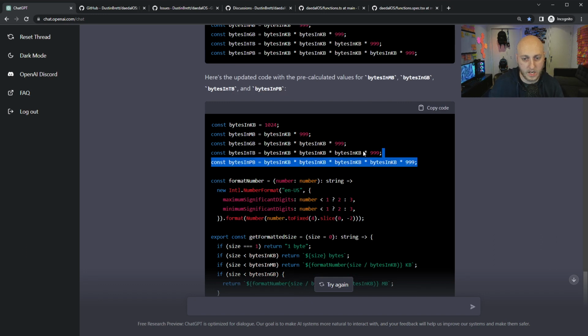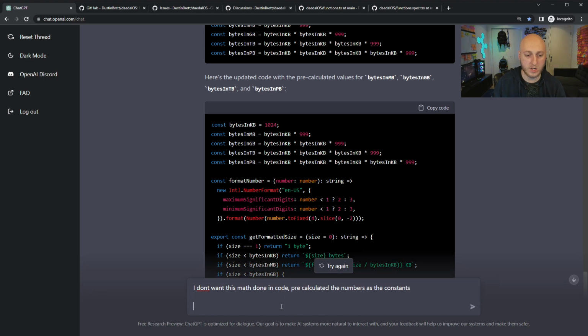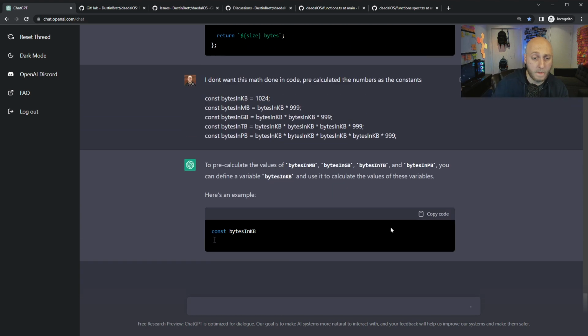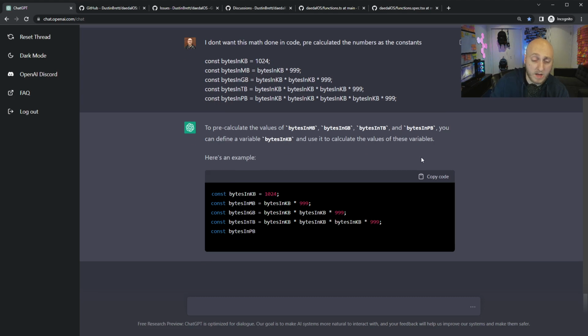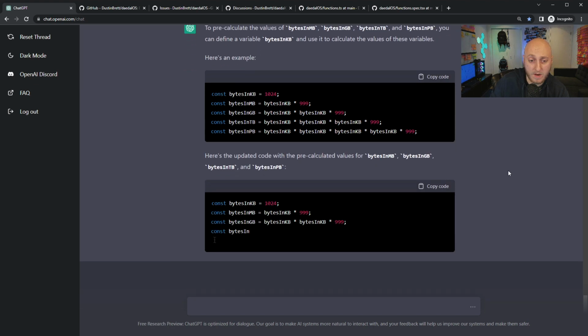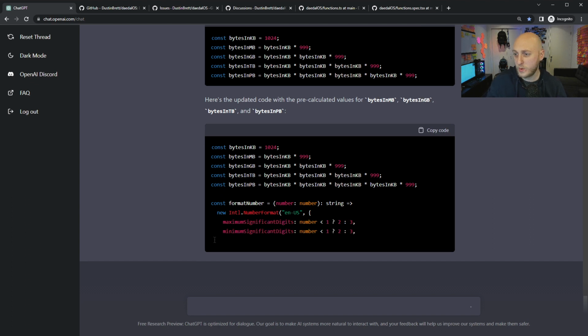But let's actually try by taking the code this time and saying, I don't want this math done in code. Pre-calculate the numbers as constants. And I'll just paste this in so we stop getting a million other code, hopefully. It's like, hey, just fix this one piece that I care about, to pre-calculate these values. So math is not its strong suit, I guess, because it still seems to be suggesting doing math for me, or putting math in the code, because it doesn't seem to be able to do it. So I think that one's a swing and a miss.